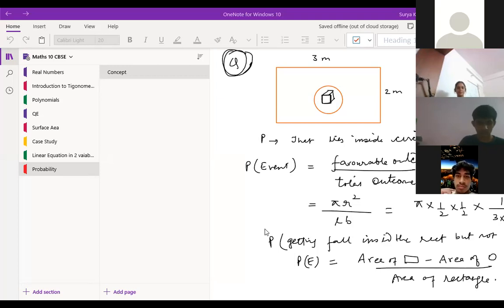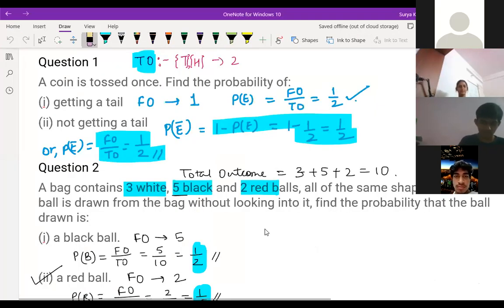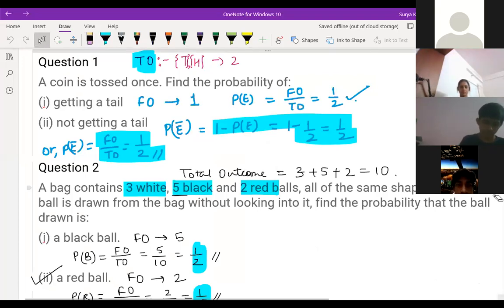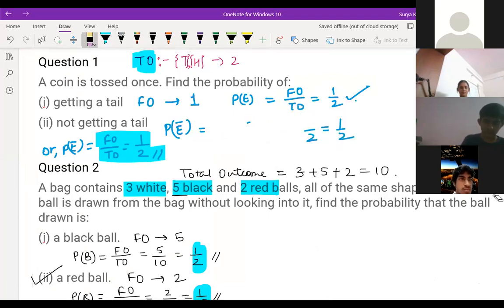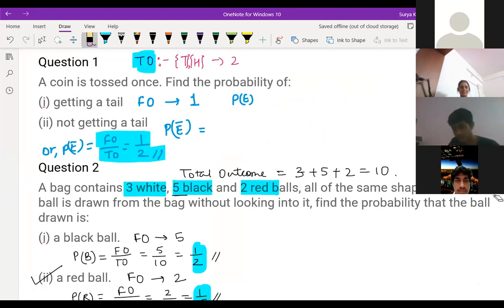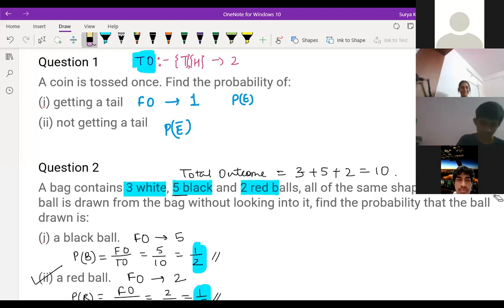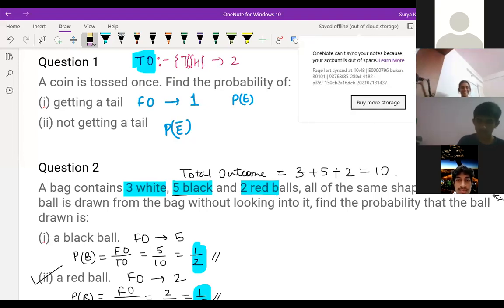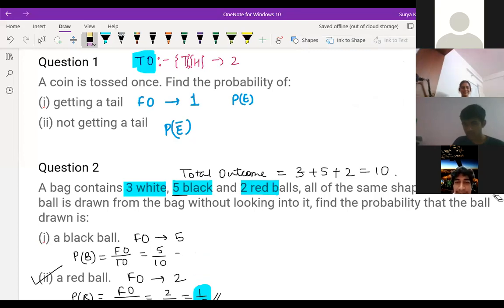Say this question, children. All of you answer by yourself. A coin is tossed once. Find the probability of getting a tail and not getting a tail. Sir, the answer is just written in front of us. Yeah, I'm just deleting that one. Now you can't see. Tell. Sir, but we saw the answer already. Sir, it's one, I don't remember for this question.